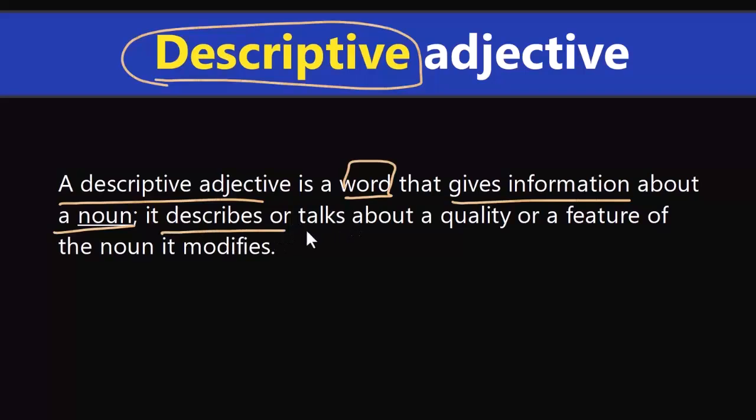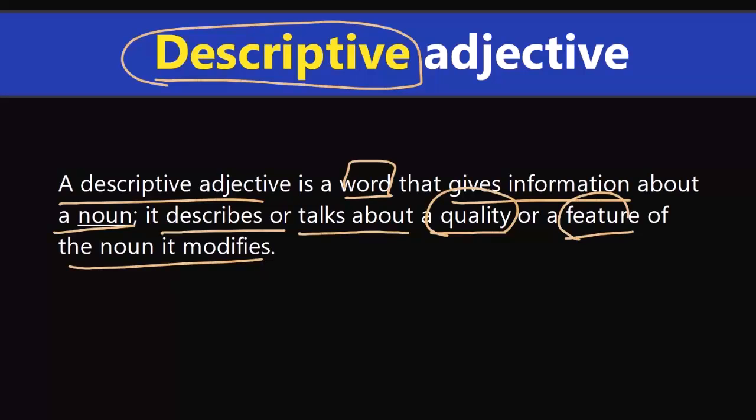It describes or talks about a quality or a feature of the noun it modifies. And most of the adjectives we use in English belong to the category of descriptive adjectives. That is just a fact.